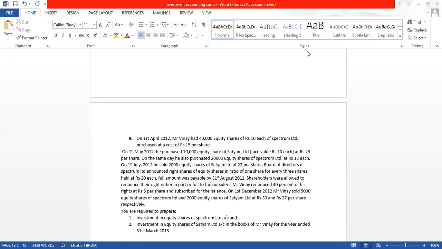So Mr. Vinay renounced 40% of his rights at rupees 5 per share. We are not concerned about the renouncement, what he sells to someone else. We are concerned with the balance he has subscribed for himself. So 40% he renounced and 60% he has kept for himself, and we are concerned about that 60%.